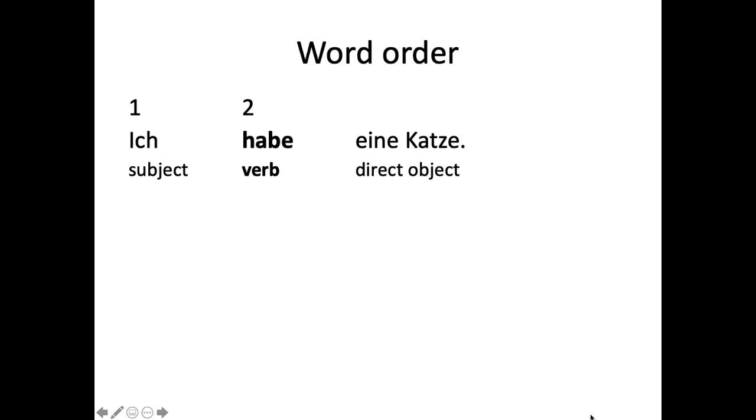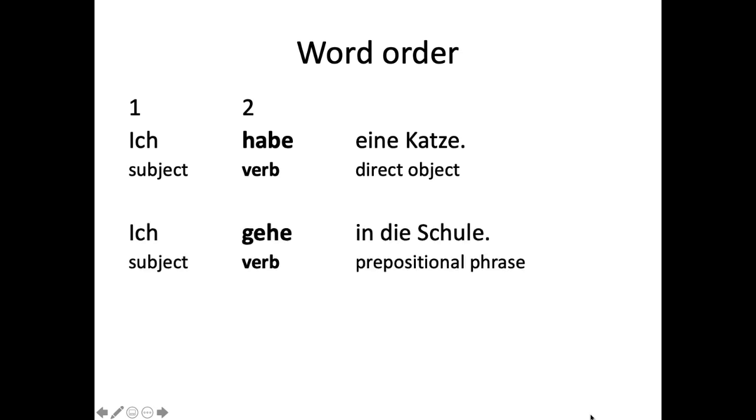So we have, for example, the simplest type of word order you could have in a sentence. Ich habe eine Katze, which is subject, verb, direct object. So ich is the subject, habe is the verb, so we have the subject in the first position and the verb in the second position. Or you could have a similar sentence but slightly different. You could say, Ich gehe in die Schule, and we have the subject in the first position, verb in the second position.